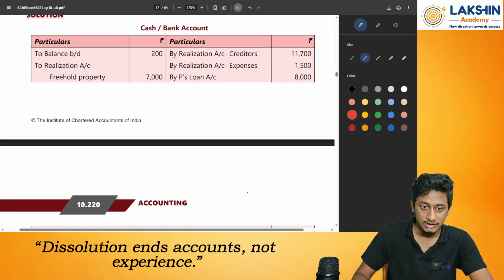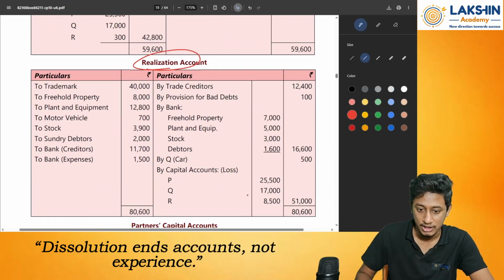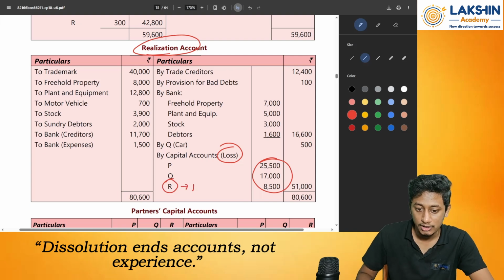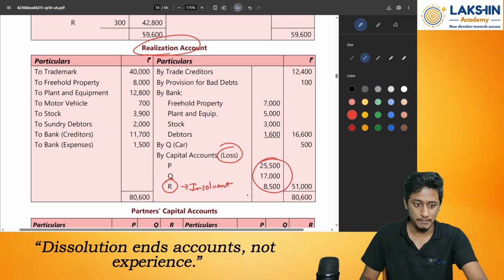See, this is the cash account, but before that, the realization account. In the realization account, they have what? They have losses over here, right? R has become what? Insolvent. Okay. Everything remains the same. Just go through the question. You will only come to know how to prepare the realization account.